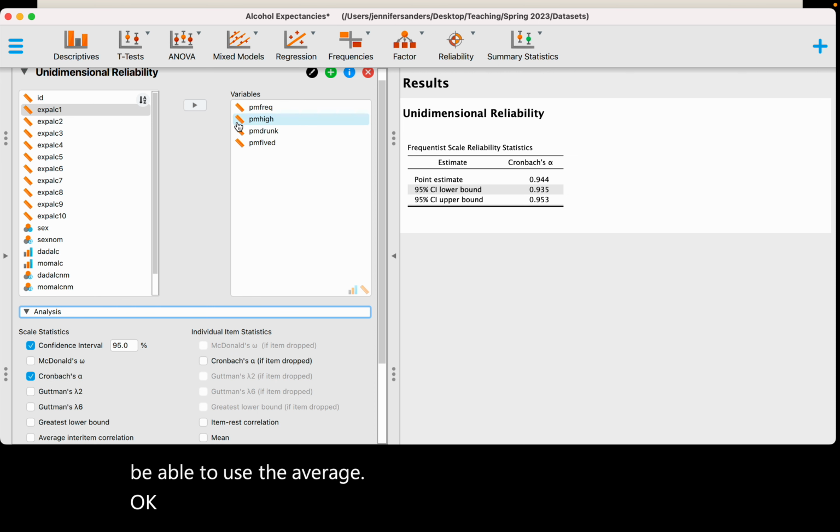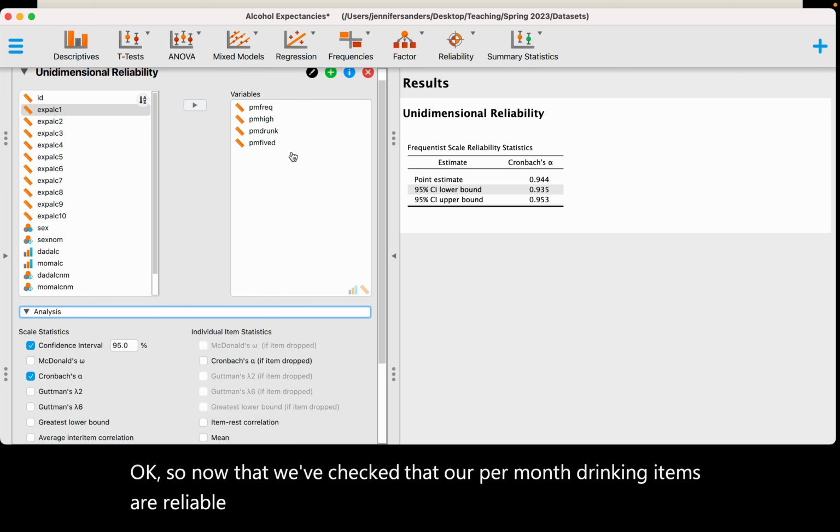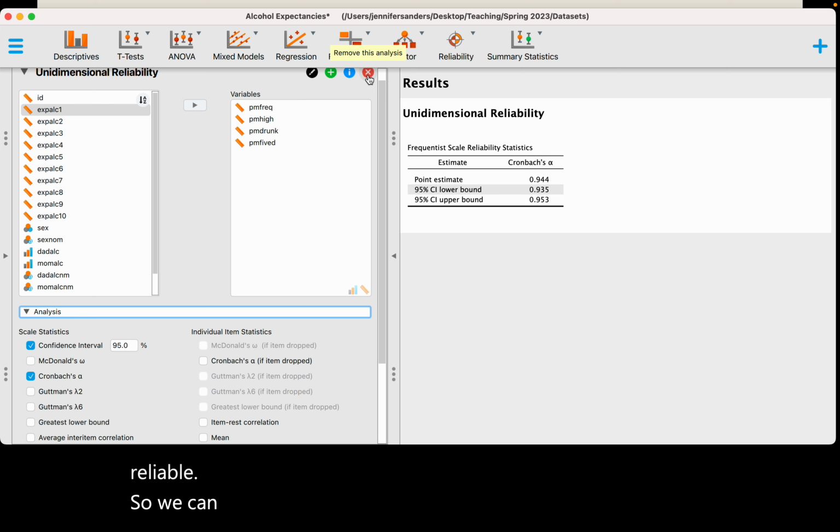Okay, so now that we've checked that our per month drinking items are reliable, we will check that our alcohol expectancies items are reliable. So we can just exit out of this if we want.